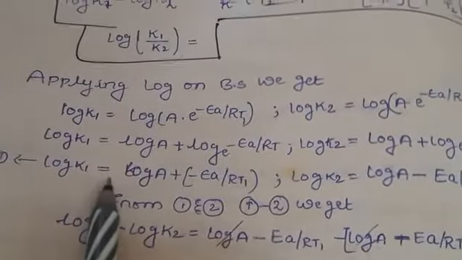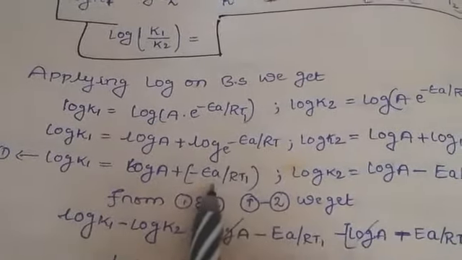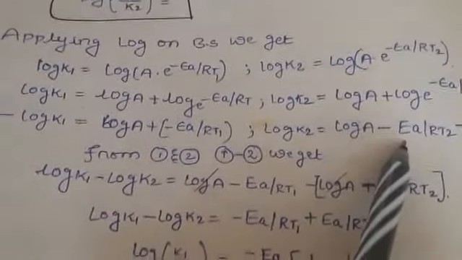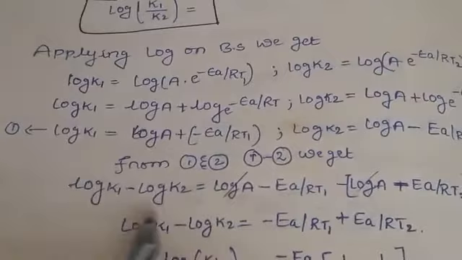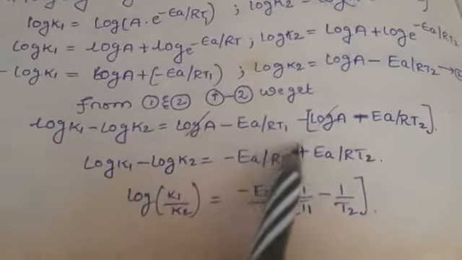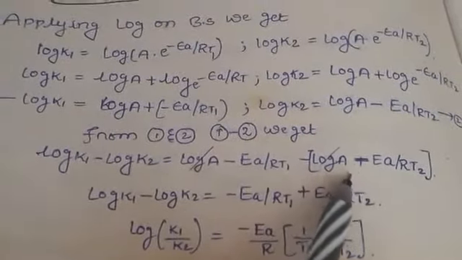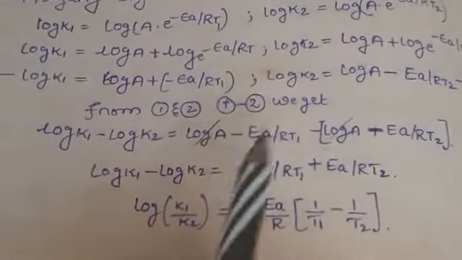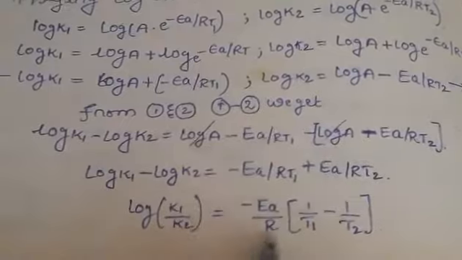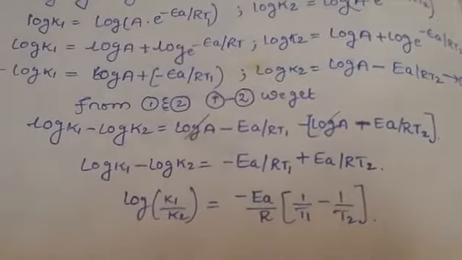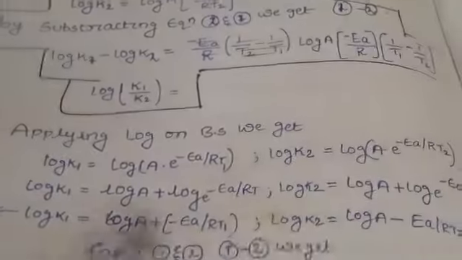Log and exponential terms will get cancelled. So then what will happen? From equations 1 and 2 we can take log K1 minus log K2 equals log A minus EA by RT1 minus log A minus EA by RT2. By this, log A will get cancelled, and we get minus EA by R times 1 by T1 minus 1 by T2. So this is the Arrhenius equation based on temperature.